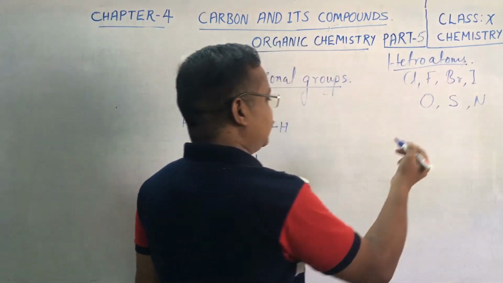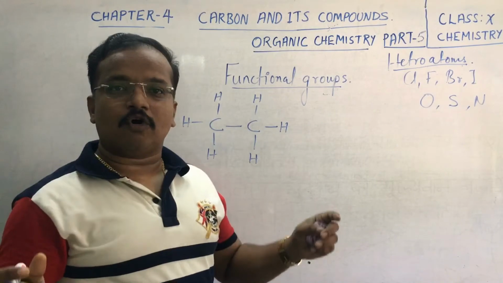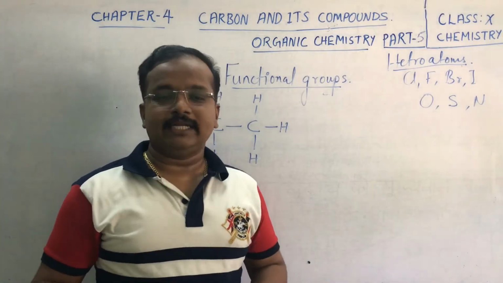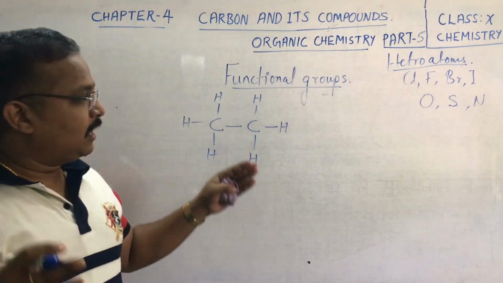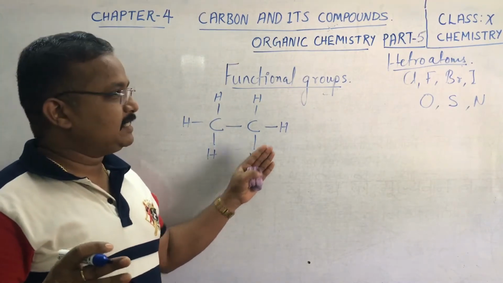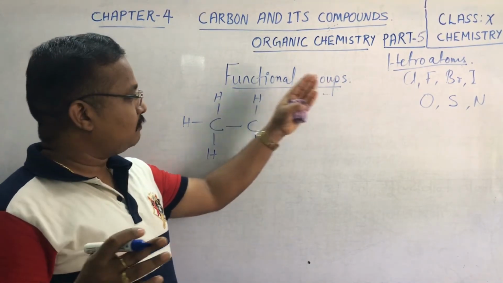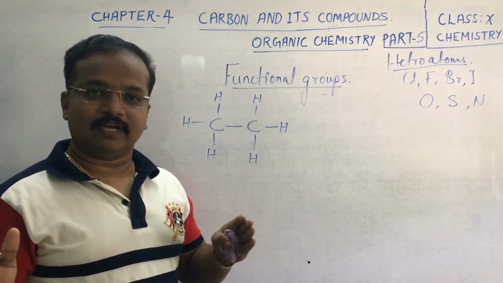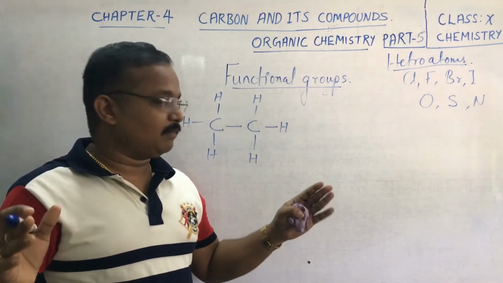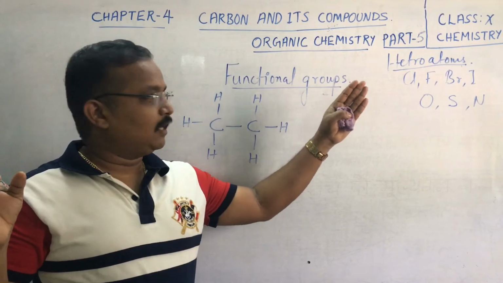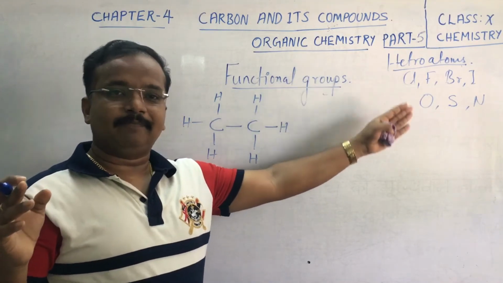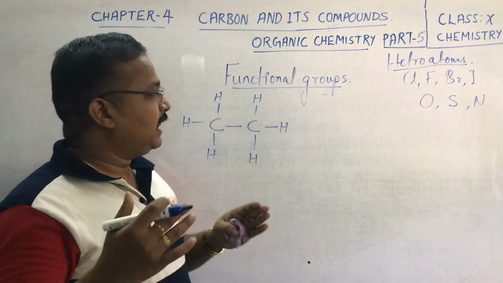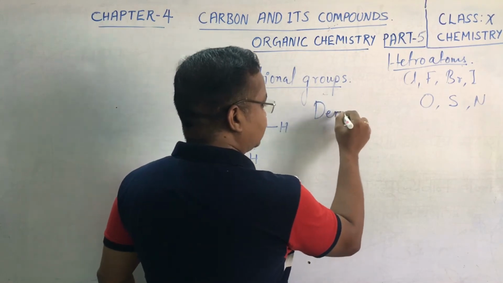These heteroatoms replace hydrogen and form derivatives of hydrocarbons. That is also included in our organic study. Apart from carbon and hydrogen, some heteroatoms also come into the carbon chains, rings or branches wherever we have discussed hydrocarbons. These heteroatoms, or these non-metals, replace hydrogen and join in the hydrocarbons. They are called derivatives of hydrocarbons.